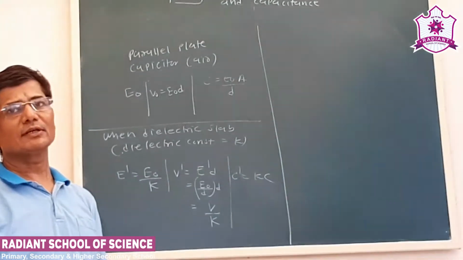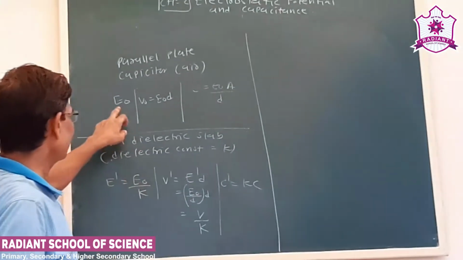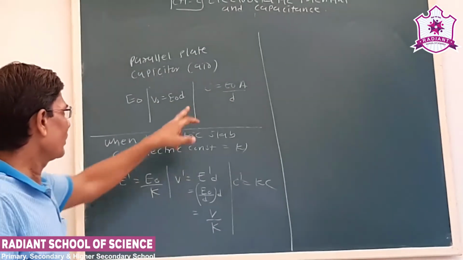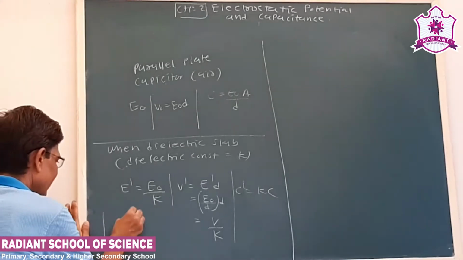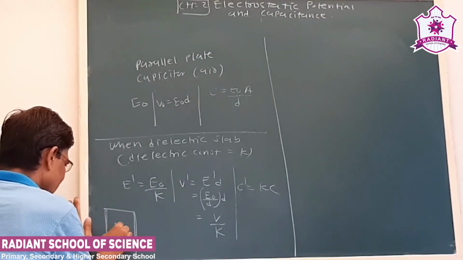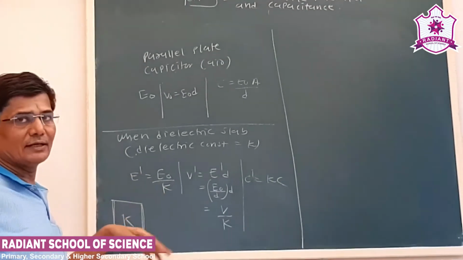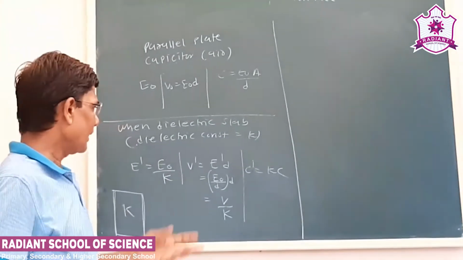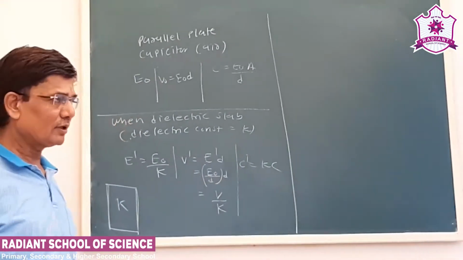So far we have studied the parallel plate capacitor, where air was the medium, the electric field was E0, the potential difference was V0 is equal to E0 into d, and C is epsilon 0 A upon d. But we have seen that if between the plates of the capacitor we place a dielectric material which has a constant K, the electric field becomes E0 by K, that is, decreased by a factor of K. The potential is also reduced by a factor of K, and the capacitance becomes K times. That is very important, we have to keep it in mind.